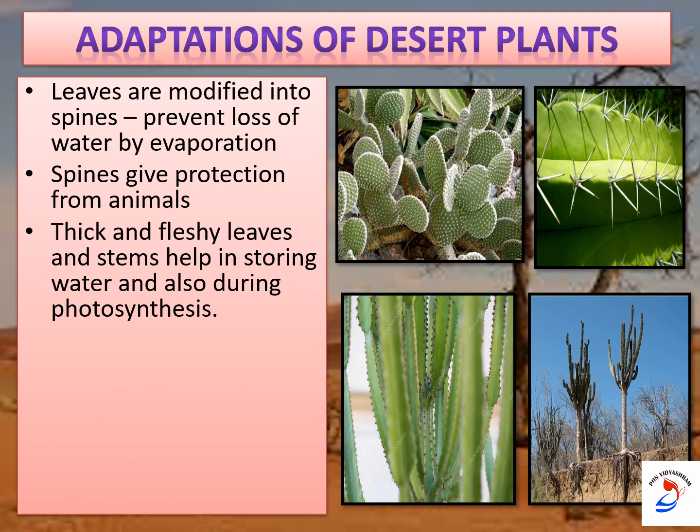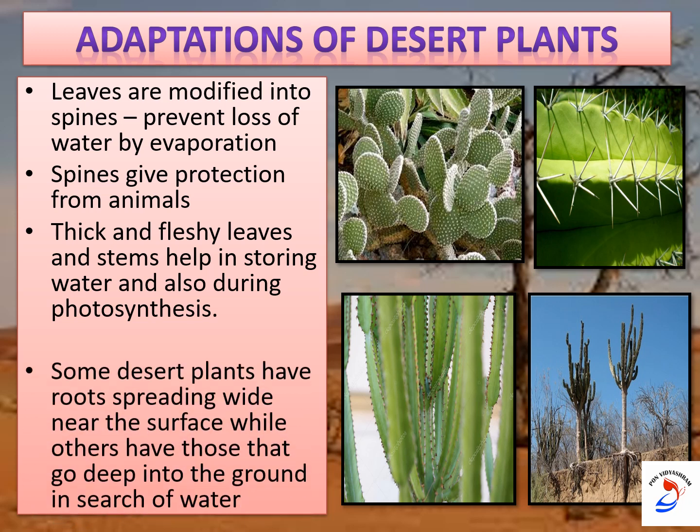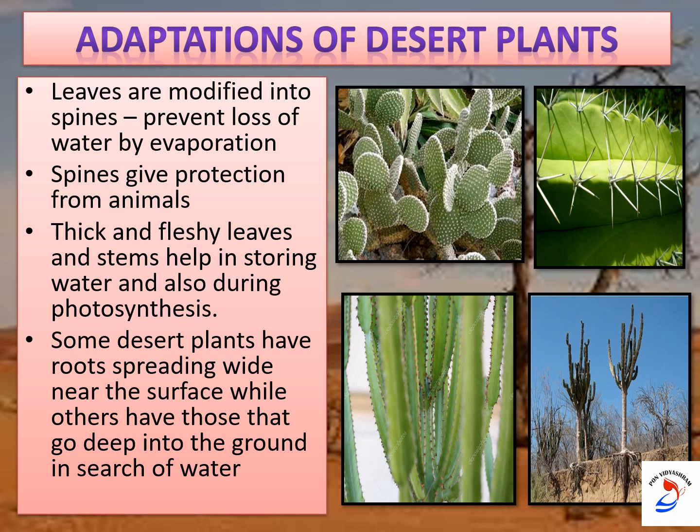Thick and fleshy leaves and stems help in storing water as well as in photosynthesis. And some desert plants have roots spreading wide near the surface, while others have roots that go deep into the ground in search of water. So these are all the adaptations of desert plants.